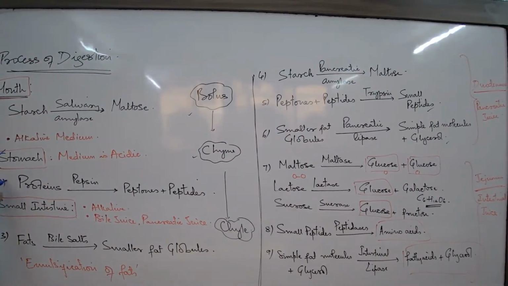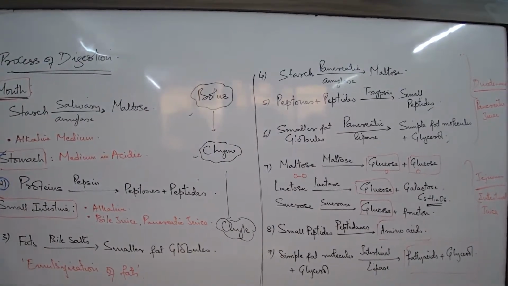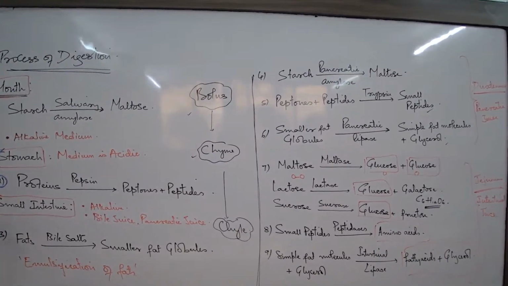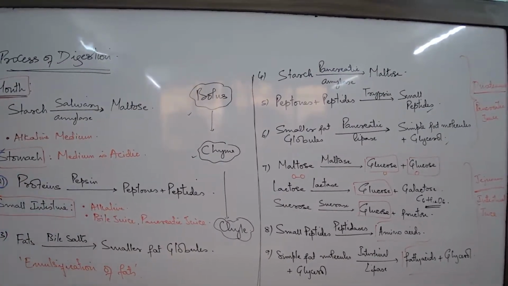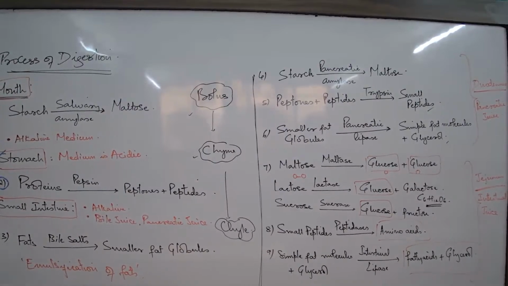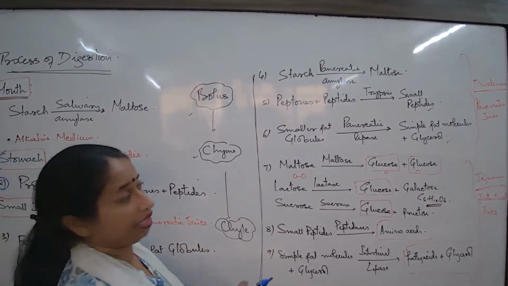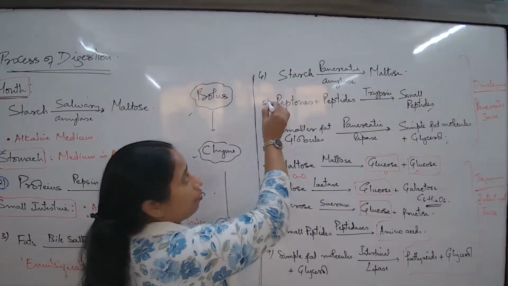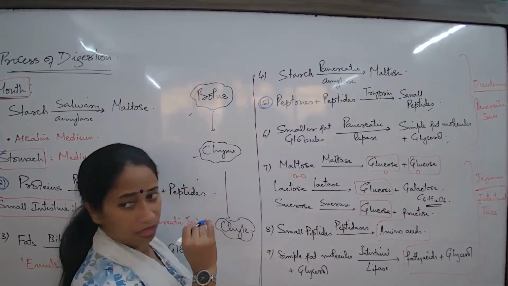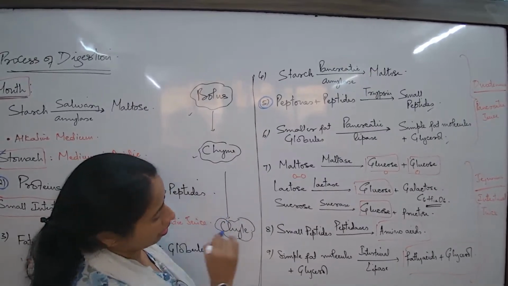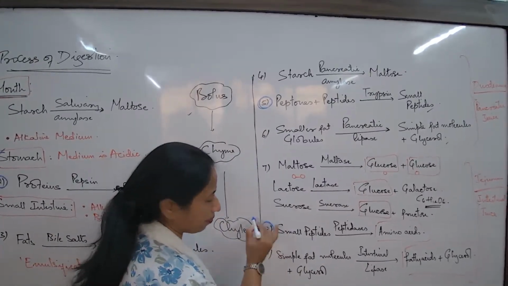What is the first step of protein digestion? This one, proteins. This step is the first step. All of you have numbered this way, no, as I have numbered? Yes. Now, which is the next step I have to mention? Next is the 5th. I have to write the 5th. And next? Next is 8. Clear?